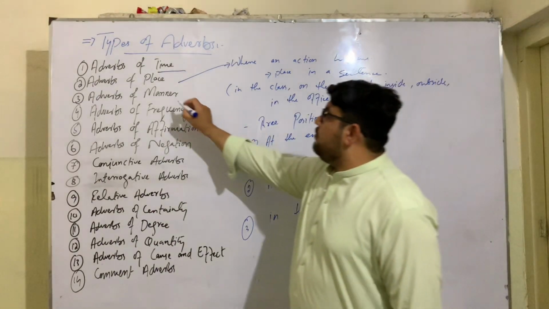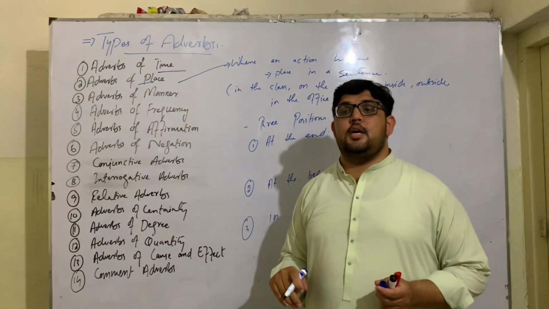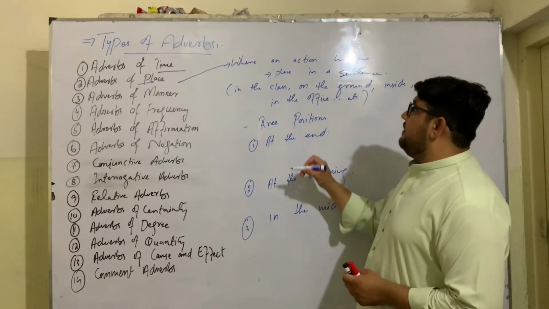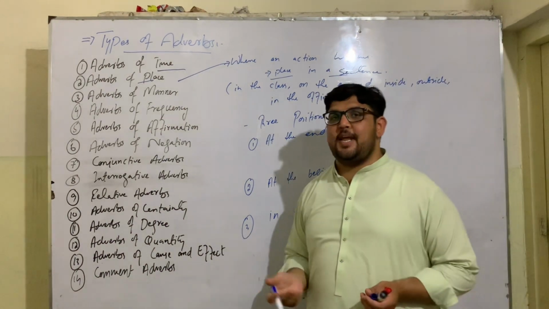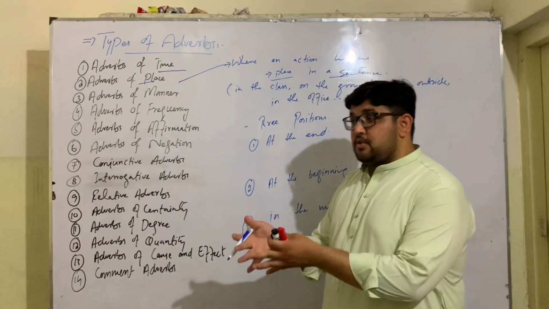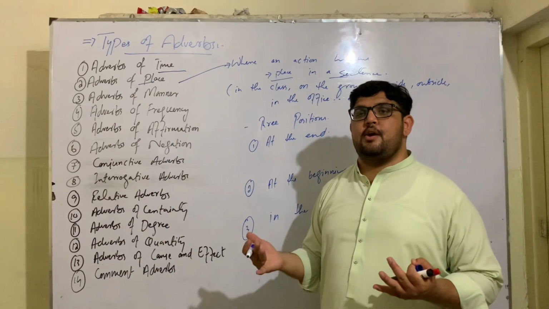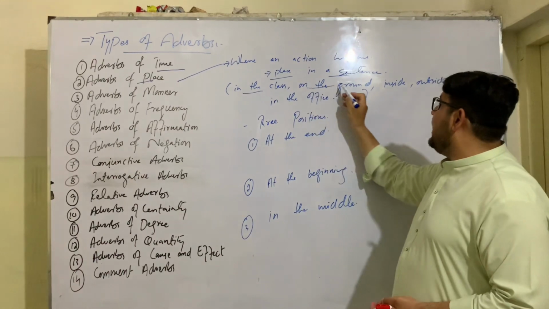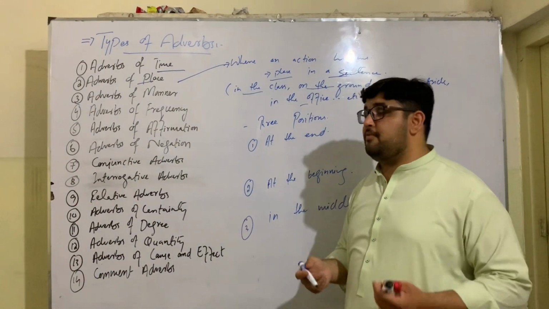The second is adverbs of place. Adverbs of place are those adverbs which indicate where an action happened, or are those adverbs which show place in a sentence, the place of an action. Adverbs of place are like in the class, on the ground, inside, outside, in the office, etc. These are adverbs of place.